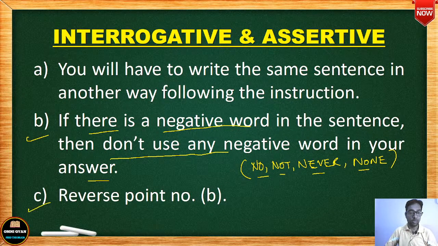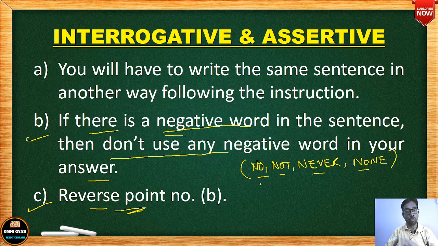Okay, and point number C is just the reverse of point number B. That if there is no negative word in the sentence, then you use a negative word in your answer. अगर आपके क्वेश्चन में कोई नेगेटिव वर्ड नहीं है तो आप अपने आंसर में एक नेगेटिव वर्ड का यूज करेंगे. क्यों करेंगे? क्योंकि नहीं तो सेंटेंस will not be proper, and I will show you with the help of examples. Just remember, if there is a negative word in the sentence, then you don't use any negative word, and if there is no negative word, like point number C, reverse it.